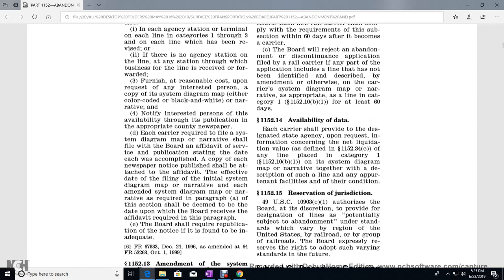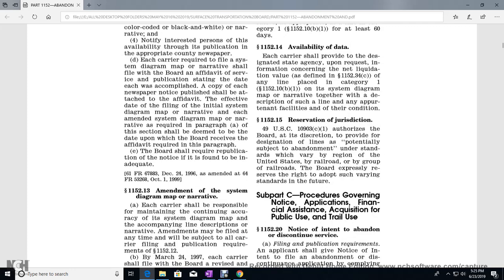Each carrier required to file a system diagram map and narrative shall file with the board an affidavit of service and publication stating the date on which each was accomplished, with a copy of each newspaper notice published attached to the affidavit. The effective date of the initial system diagram map and narrative, and each amended system diagram map and narrative required under paragraph A of this section, shall be deemed to be the date the board receives the affidavit required in this paragraph. The board shall require republication of the notice if it is found to be inadequate.